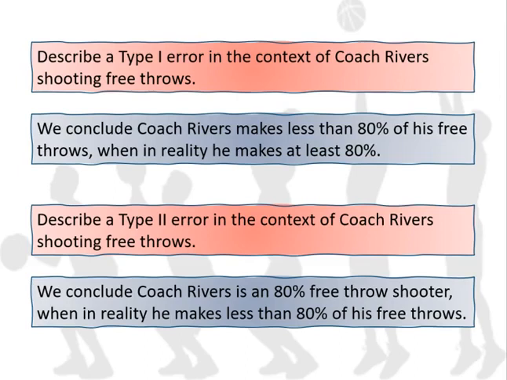If I made a type 2 error, I think that Coach Rivers is an 80% free throw shooter, so I would pick him to make those. But actually, he makes less than 80% of his free throws. So now I've lowered my chances as a coach of us winning the game.